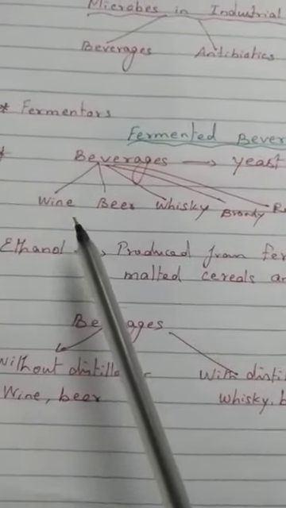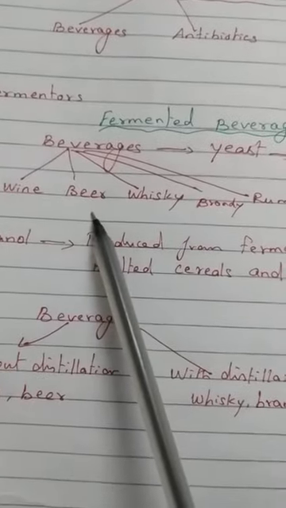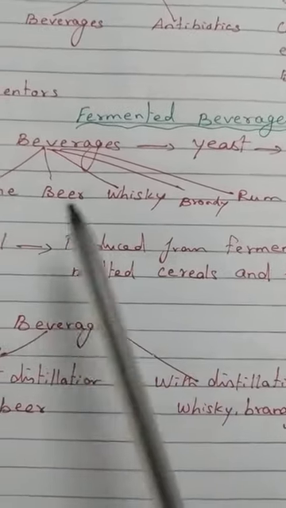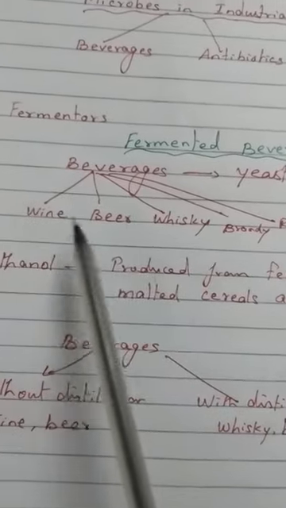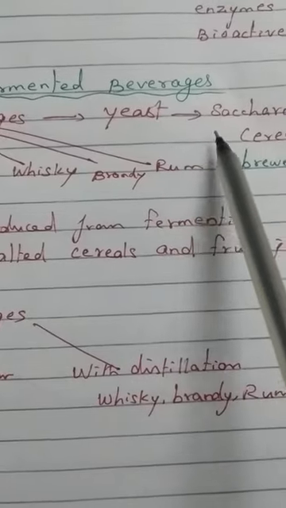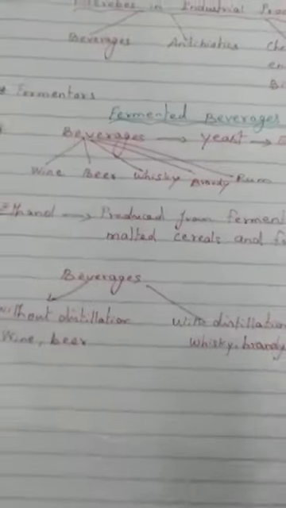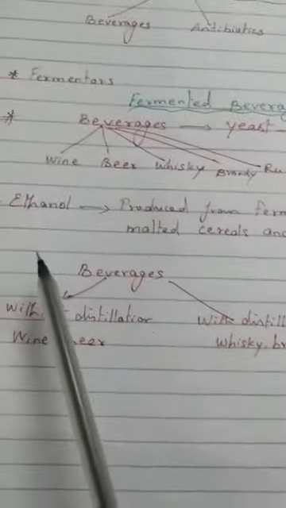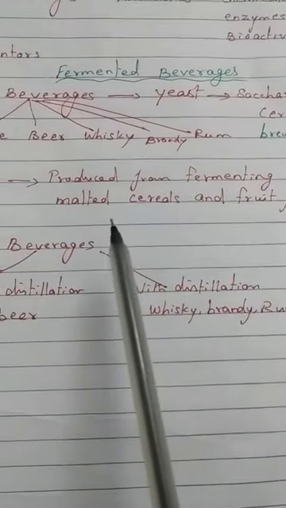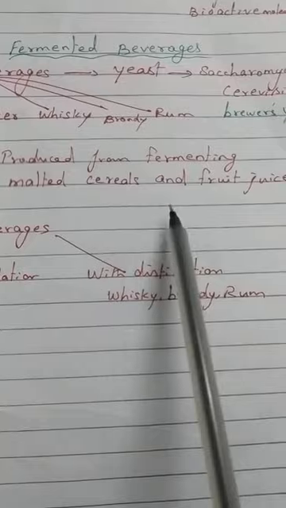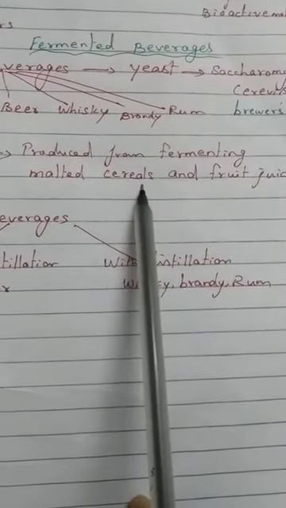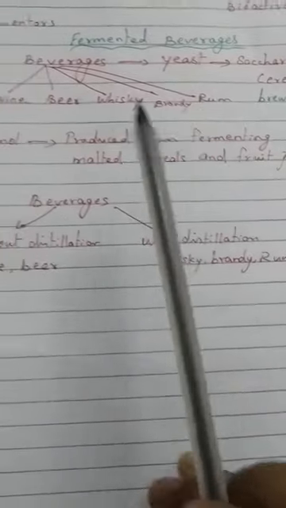Beverages like wine, beer, whiskey, brandy and rum are all prepared with the help of Saccharomyces cerevisiae. Ethanol is also prepared from fermenting malted cereals and fruit juices.